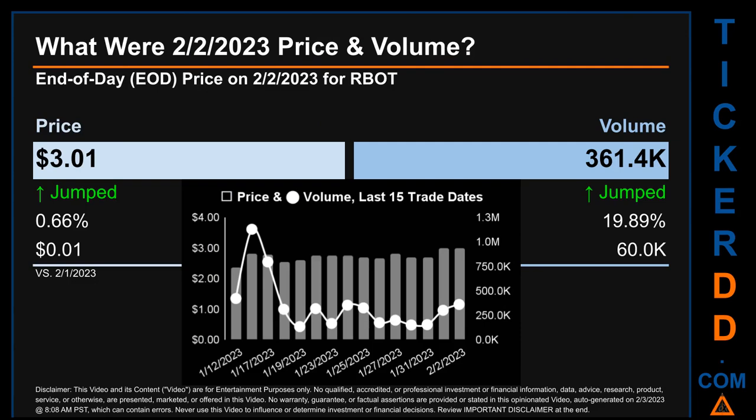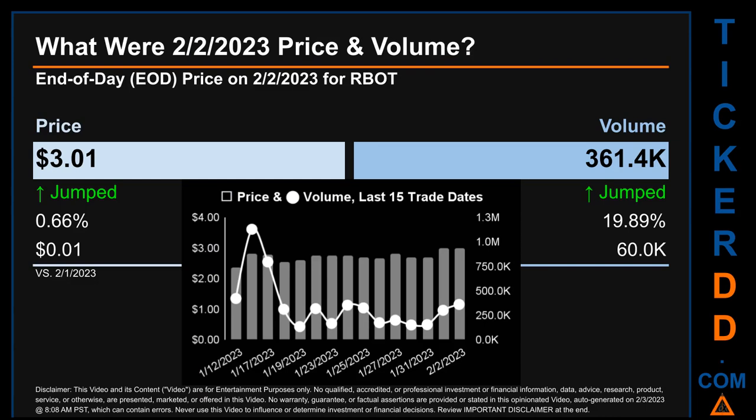What was end of day price and volume for RBOT? On Thursday, February 2, 2023, RBOT had an end of day price of $3.01 and volume of about 361.4 thousand. Compared to the previous trading day, the price jumped 0.66%, gaining 1 cent, while volume jumped 19.89%, increasing about 60,000.